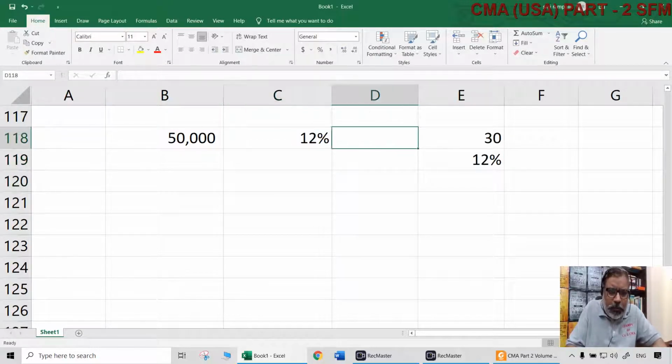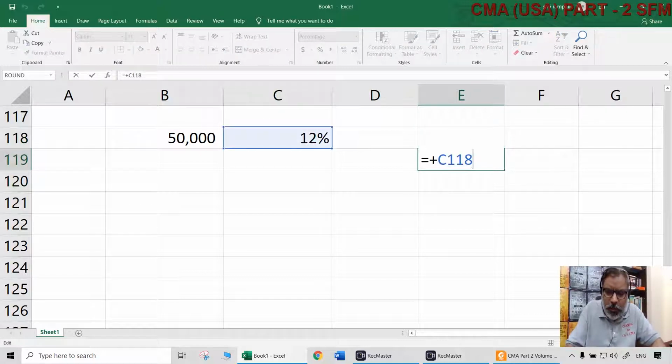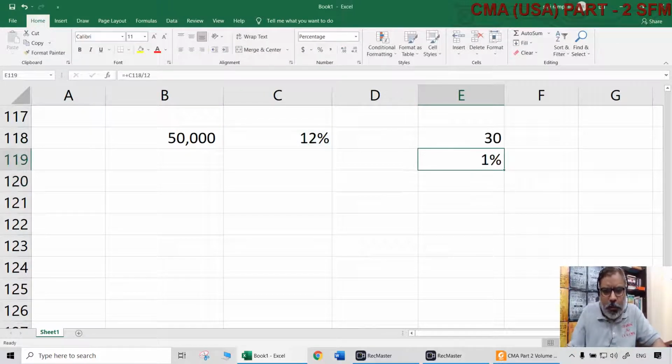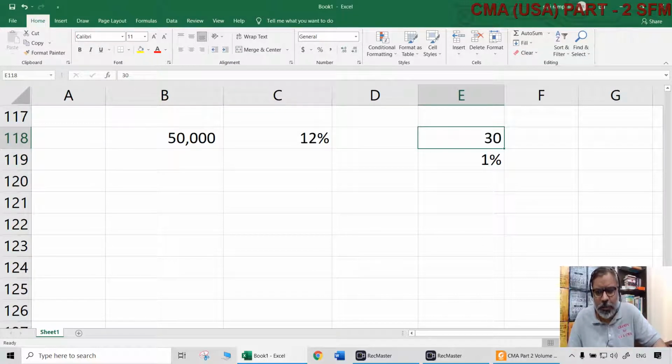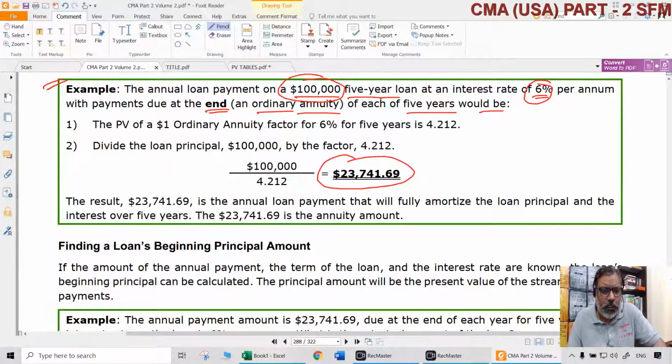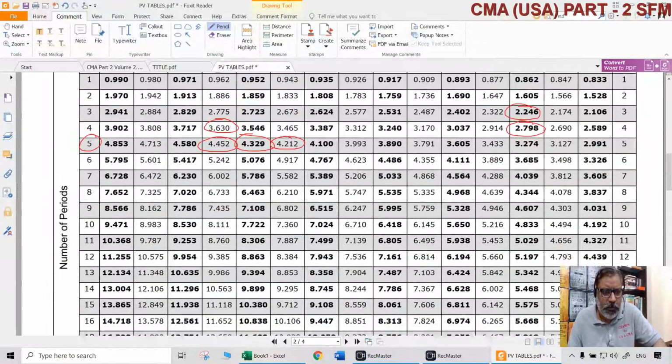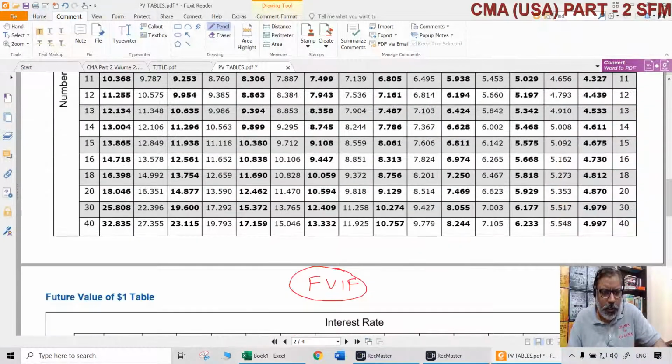12% is per annum, so naturally it will be per month. How much? 1%. So 1%, 30 installments you should look at, 30 monthly installments. So how to get that? Straight away 1%, 1%, first column only. 30 installments means 25.808.